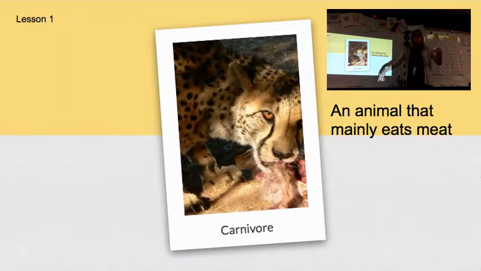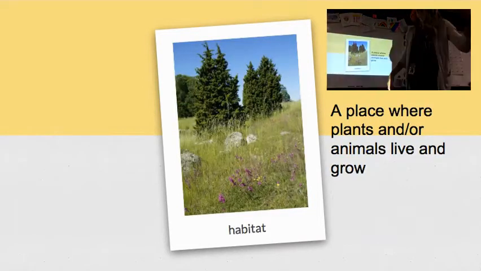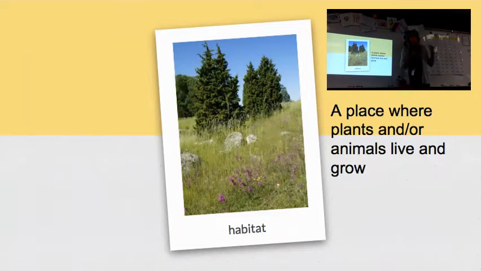Turn and tell your neighbor what a carnivore is. 3, 2, 1. We're going to do it again, but this time when you tell your neighbor what a carnivore is, I want you to use the word carnivore. So your sentence might start with something like, a carnivore is blank. Turn and talk. 3, 2, 1.